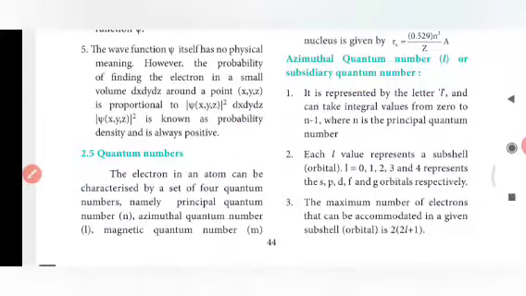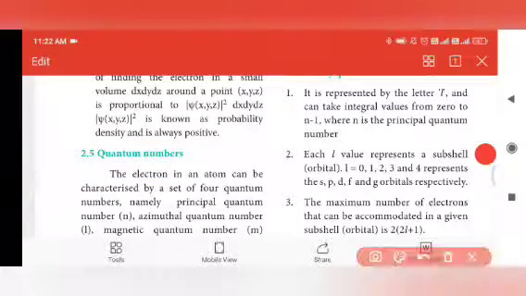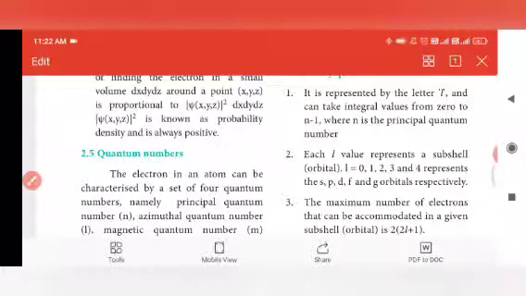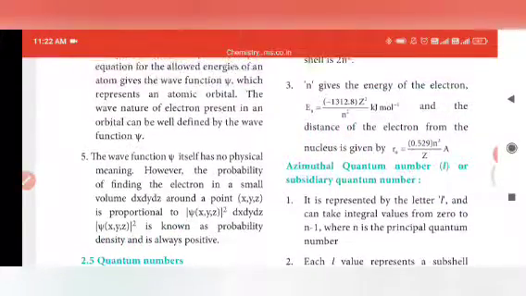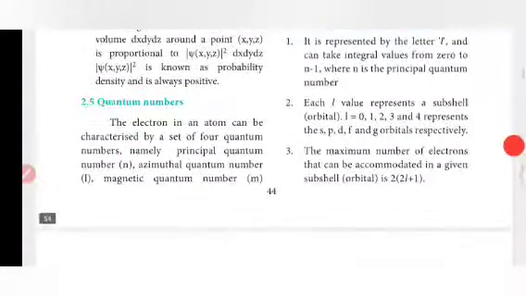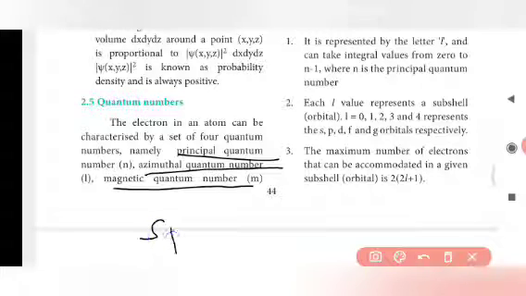The next chapter is quantum numbers. It is a very important question. We have to go through the 4 quantum numbers. Let's see the quantum number definition. The electron in an atom can be characterized by a set of 4 quantum numbers, namely the principal quantum number, azimuthal quantum number, magnetic quantum number, and the last one is the spin quantum number.